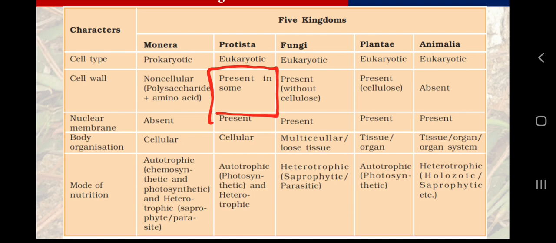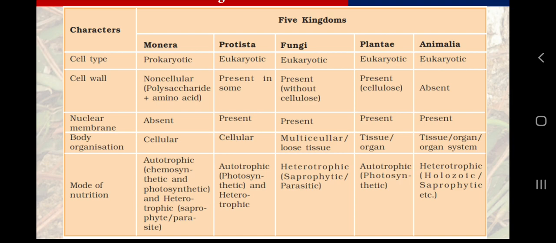So let me again clarify the statement. When we are talking about five kingdom classification or any classification, what are Monera? Monera are prokaryotic organisms having cells without nuclear envelope. What are fungi? Fungi are multicellular eukaryotic organisms which have a cell wall of chitin. What are plants? Plants are multicellular eukaryotic organisms which have a cell wall of cellulose and they are autotrophic. Although we have not discussed the mode of nutrition, if you remember from class 9th, plants are autotrophic and fungi are heterotrophic. And what are animals? Multicellular eukaryotic organisms which do not have a cell wall and they are heterotrophic, of course.